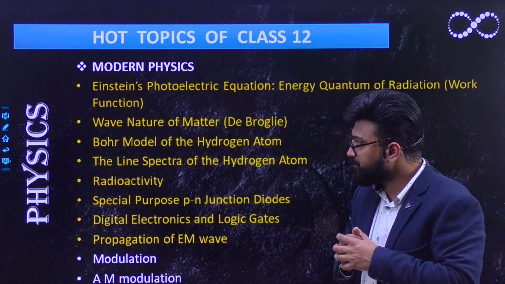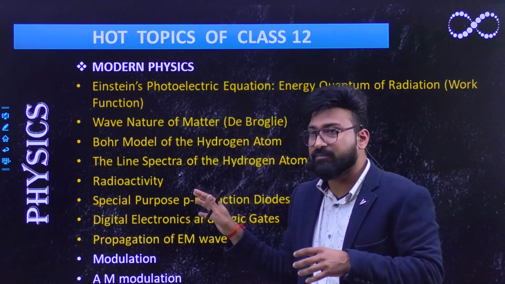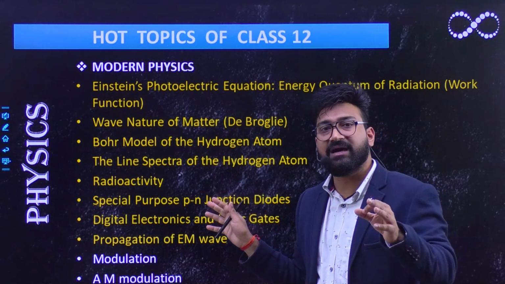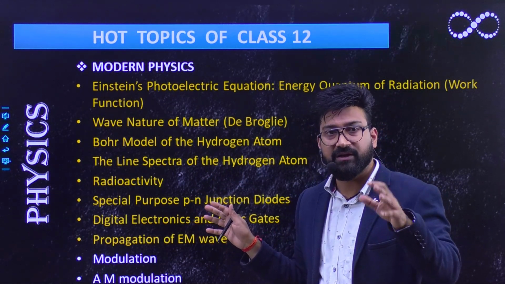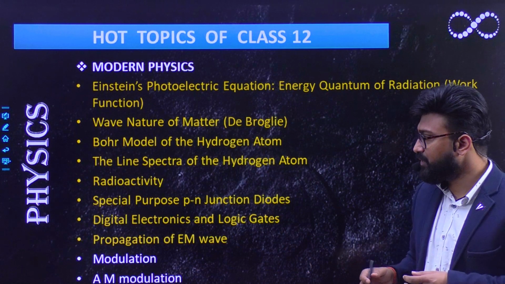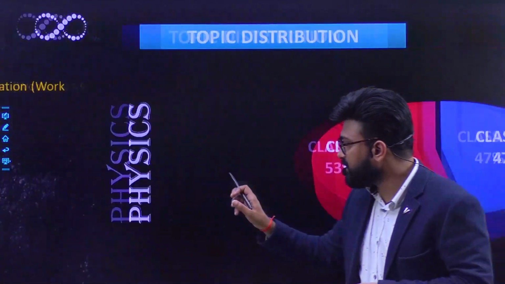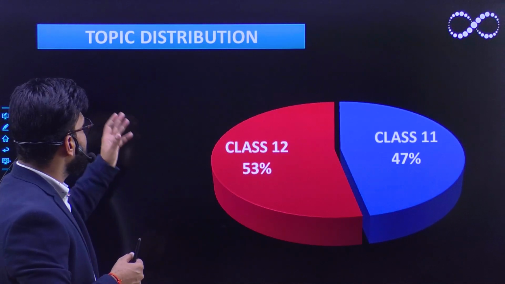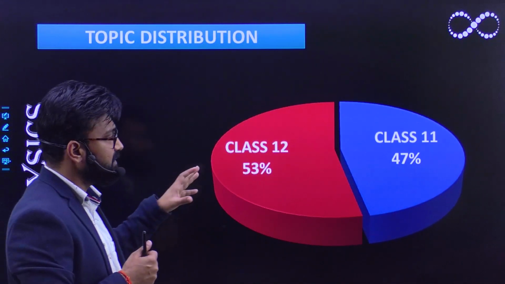Okay, now you must remember that modern physics is one such portion in which you can easily excel without putting in much effort. So now let us begin with our next analysis of your paper, that is the topic-wise distribution of your JEE Main paper.